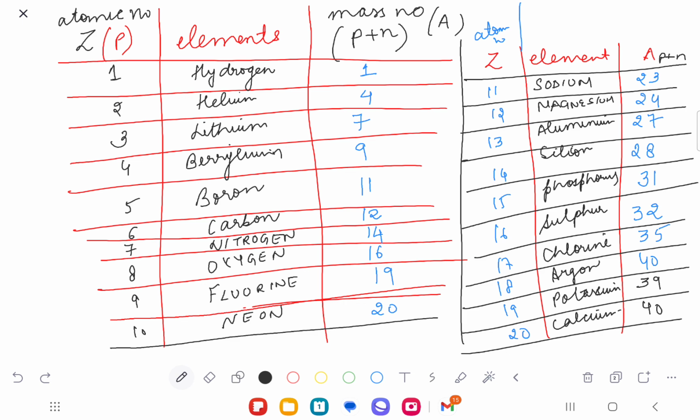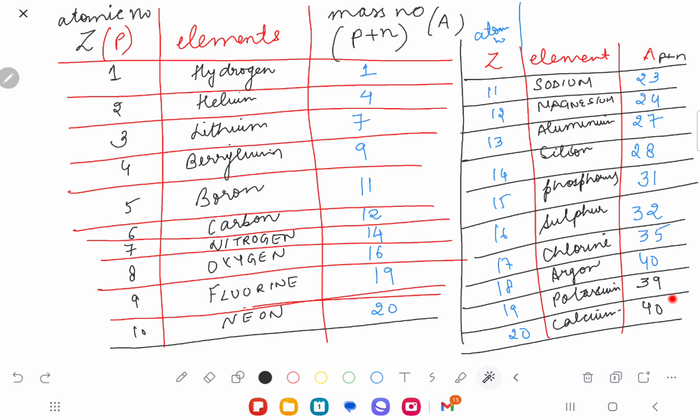So what have we learned today? The atomic number and the mass number. Mass number is denoted with A and atomic number is denoted with Z. Atomic number is the number of protons and mass number is the number of protons plus neutrons. You understand? So this table you will have to remember to carry forward to further concepts in chemistry.